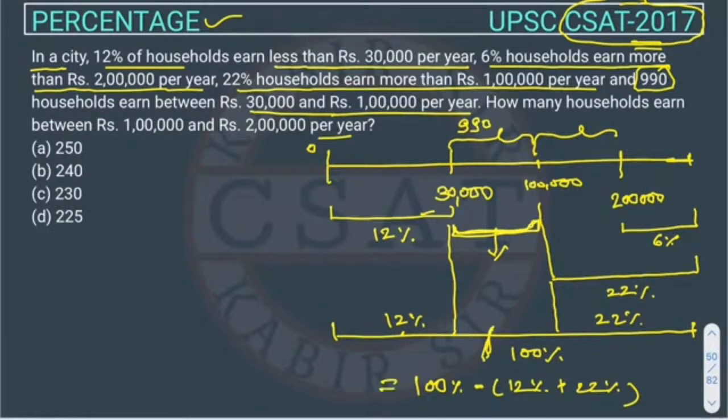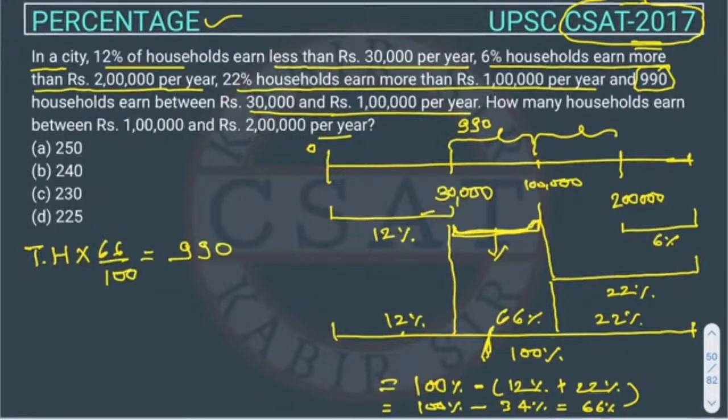So this will be this figure or not? I hope you all get it, right? So it will be 100% minus 34%. So it will be 66%. So this one will be 66%, right? And this is the total household. So 66% of total household is given 990, right? Because we know this is 66% and they have given this is 990 households. So 66% of total household will be equal to 990.